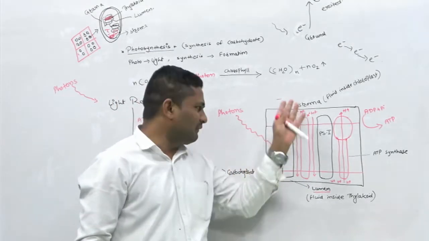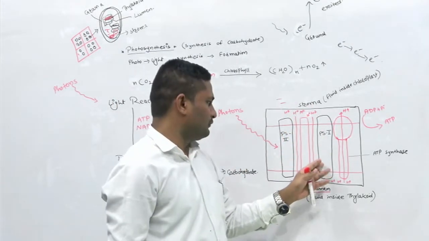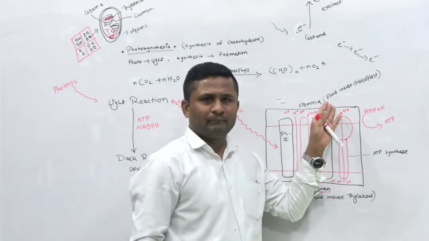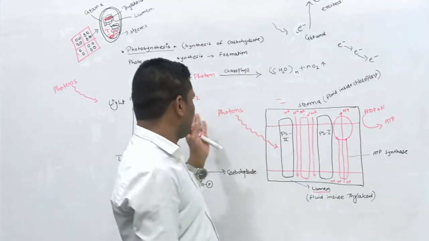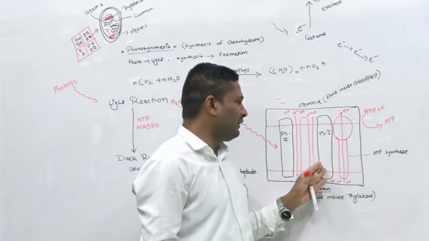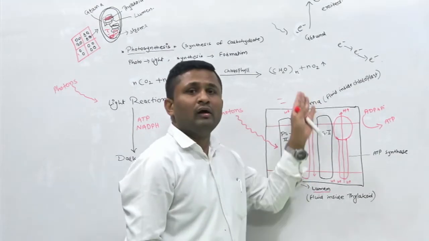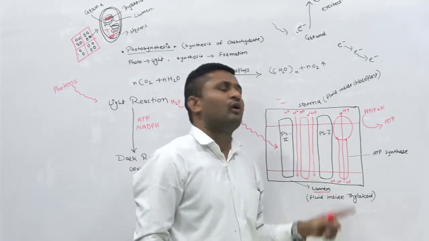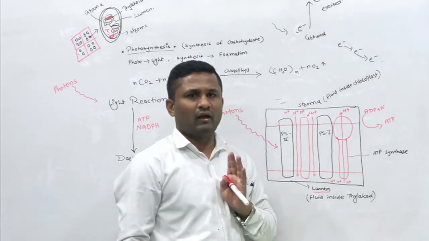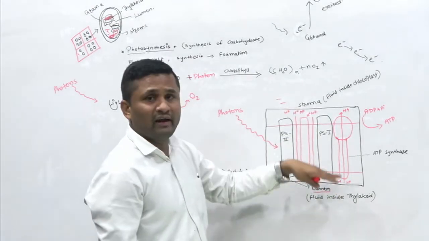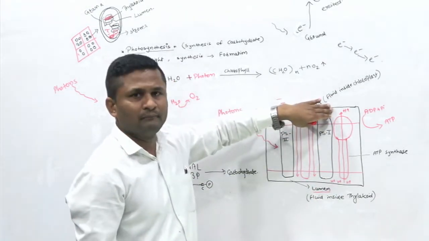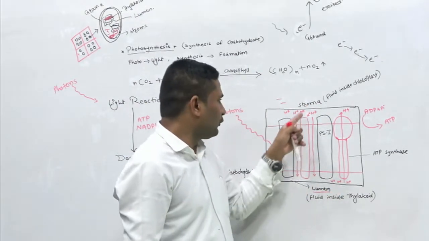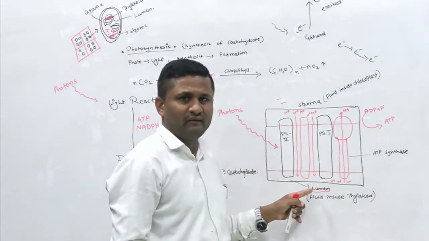Now this will happen till the electron reaches photosystem first. Again here they will get excited by the energy received from photons. So again they get excited here, and again protons get pumped into the lumen. So a higher concentration gradient of protons will get formed here, right? Now as these protons have entered from the stroma to the lumen, what will happen?